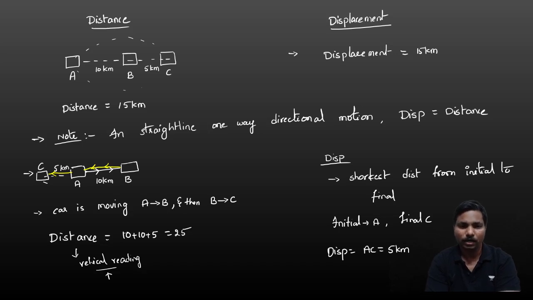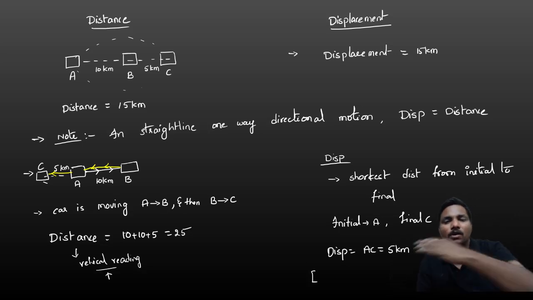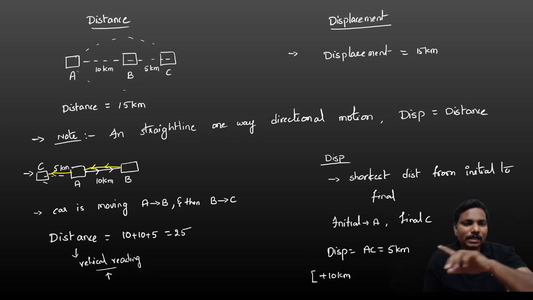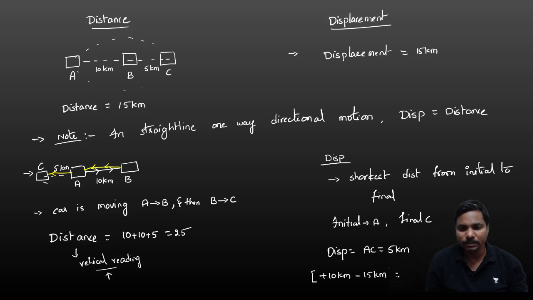Or if you want to take it in the directional manner, A to B, you can consider the forward direction as positive. Let us take it as plus. The reversal direction you take as minus, 15 kilometers. Correct? Minus 10, minus 5, total minus 15. So that means plus 10 minus 15 gives minus 5.